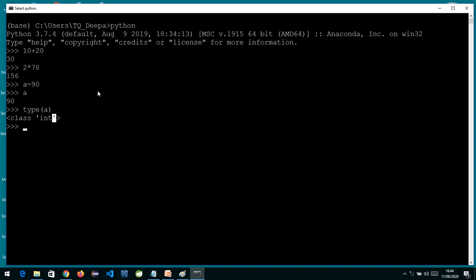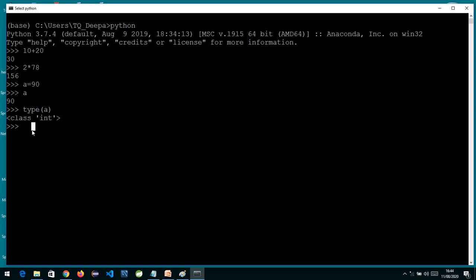Now in Python, everything is in the form of an object, and this a is just a reference variable. It is not holding the value. It's just pointing to the object that has the value 90. So a is a reference variable and 90 is the object in memory, and a is pointing to this object called 90.